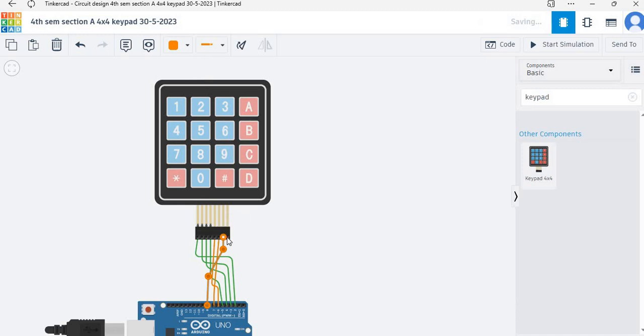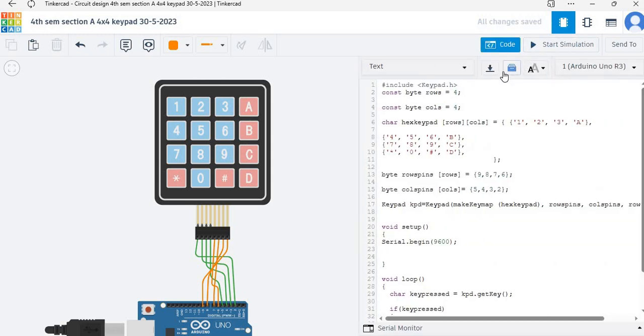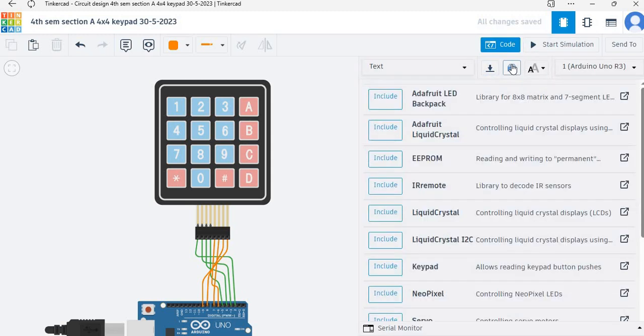Okay. Now I will connect column number 4 with pin number 9. Okay. So after connecting it, I will come to code and I will include the library.